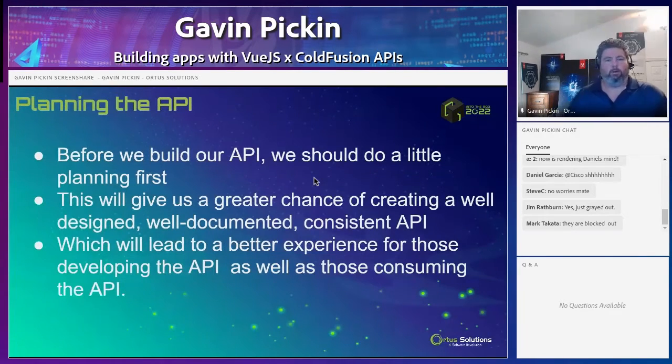So before we build our apps, obviously we've got to think about our API. So we should do a little planning first. This gives us a greater chance of creating a well-designed, well-documented, and consistent API, which will lead to a better experience for those developing the API as well as those who are consuming it. Obviously, usually you're consuming for yourselves, but sometimes you want to make that more available.